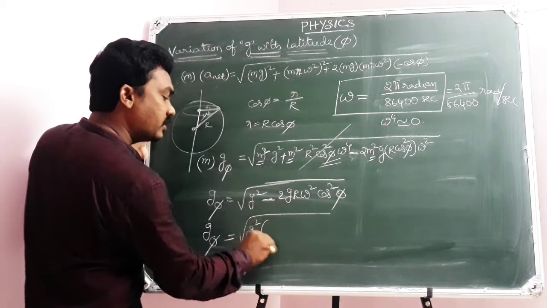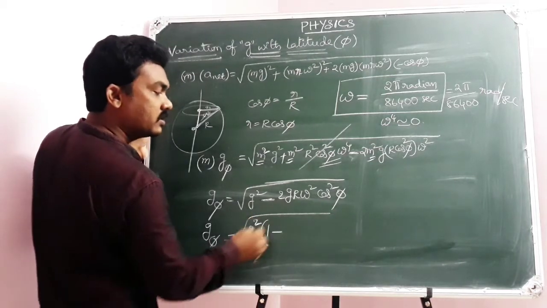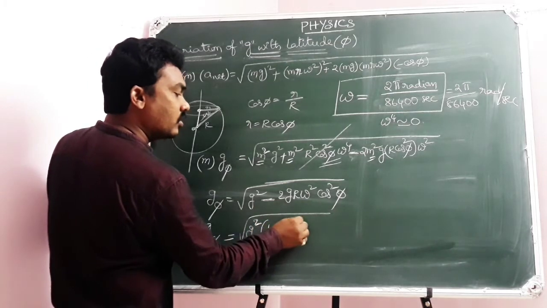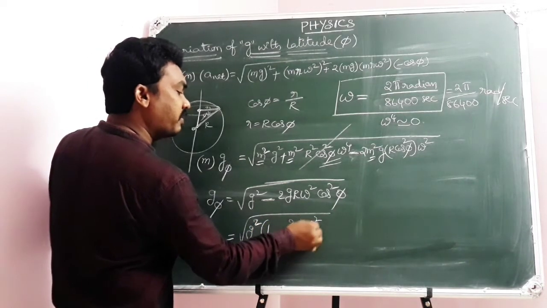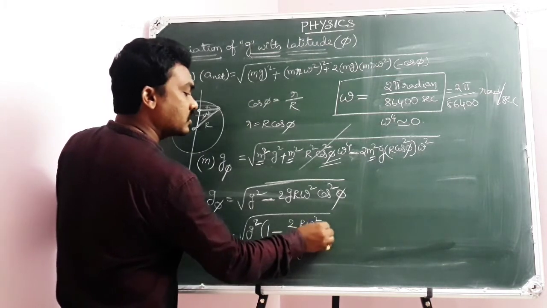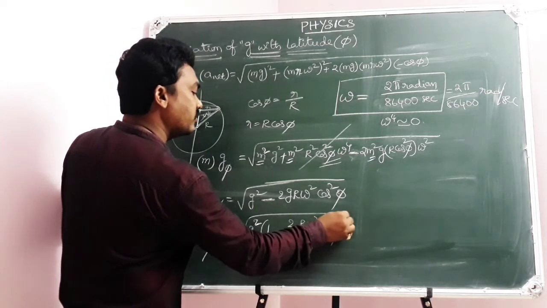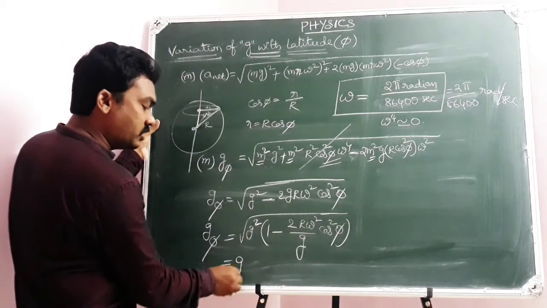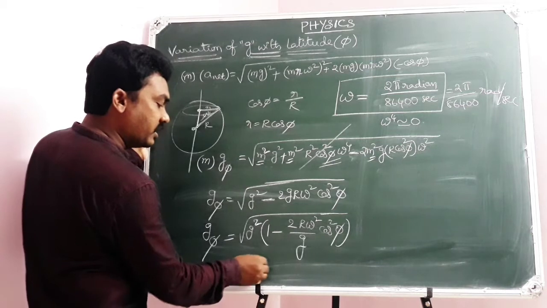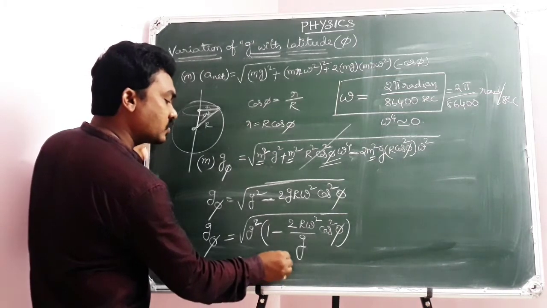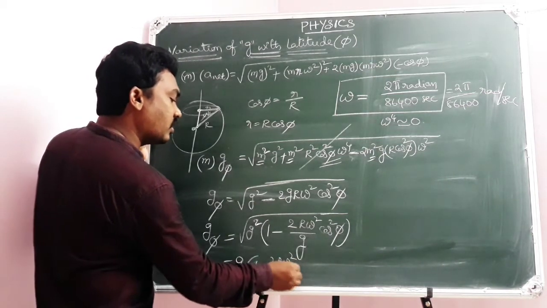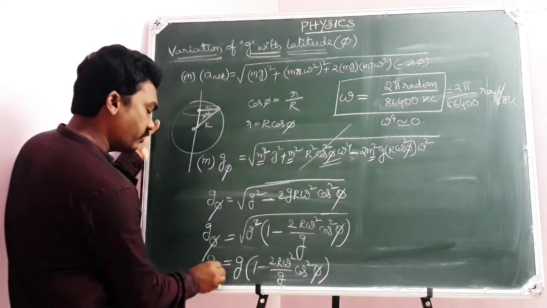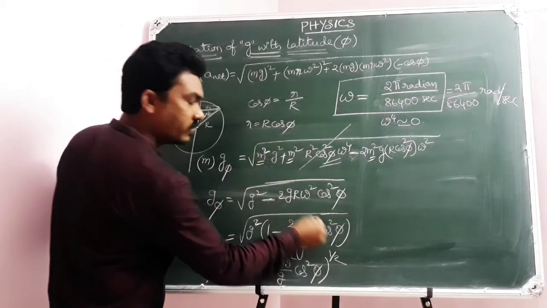G square is common, then it is 1 minus 2 r omega square by g cos square phi, because in the second term there is no g square, but I have taken it common. Anyway, g square will come out as g into 1 minus 2 r omega square by g into cos square phi. This is g phi, whole power 1 by 2, because of the square root.